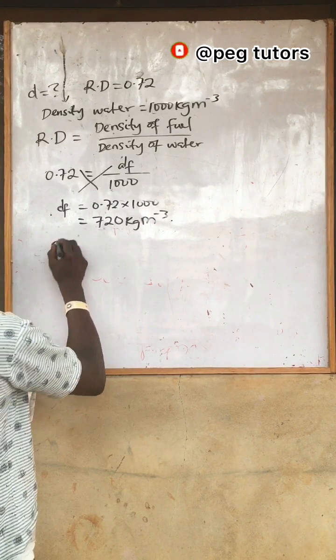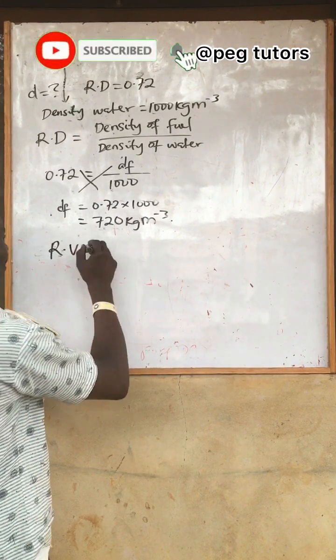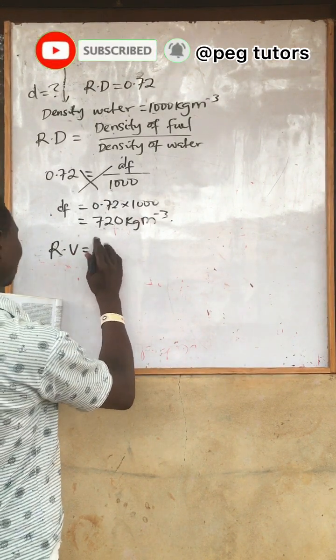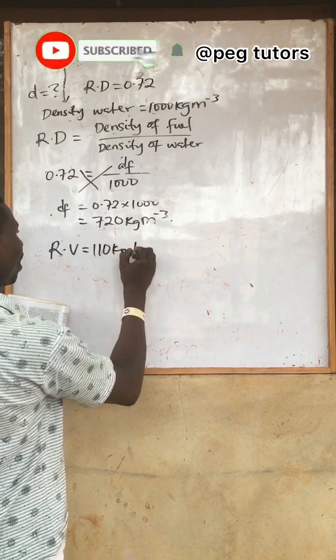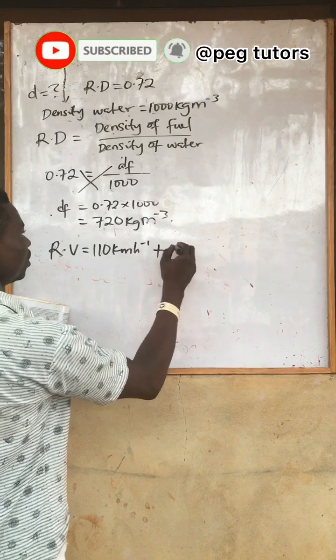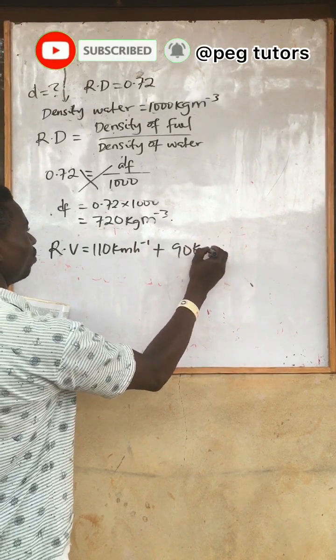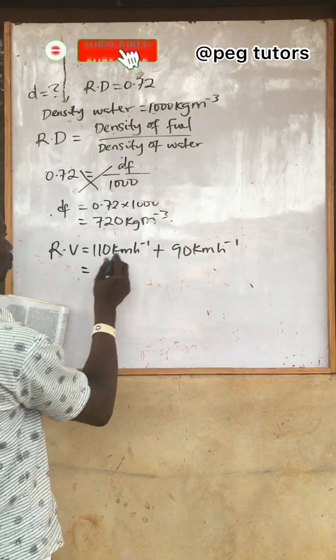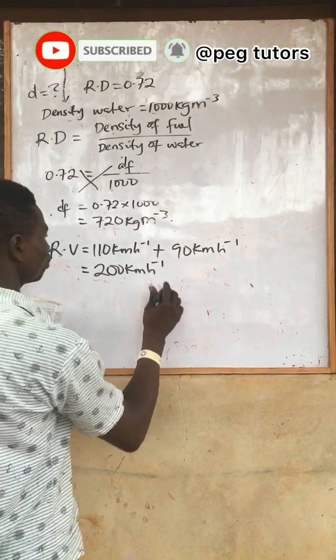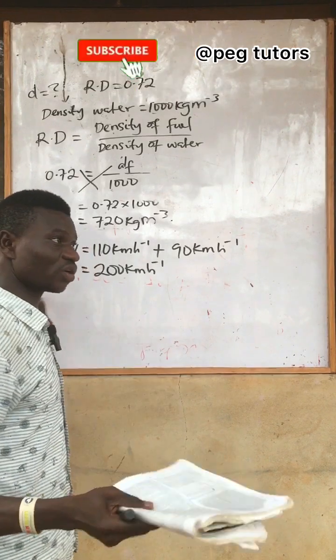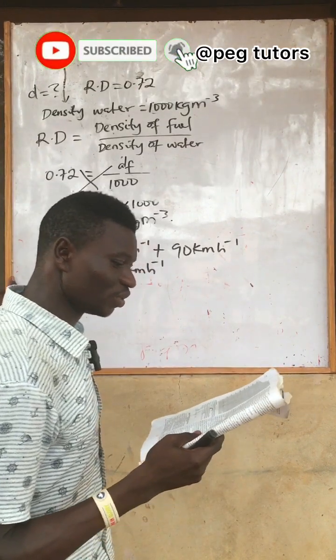That will give us the relative velocity as 110 kilometer per hour plus 90 kilometer per hour. That will give us a total of 200 kilometer per hour. So the relative velocity, the correct answer is 200. So let's see which is the correct answer.